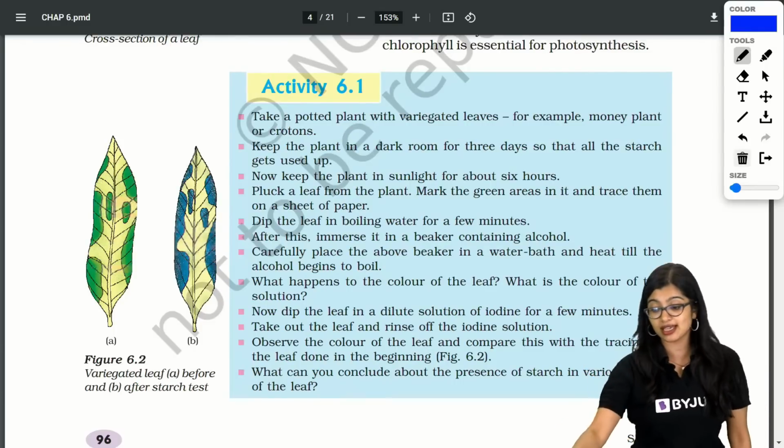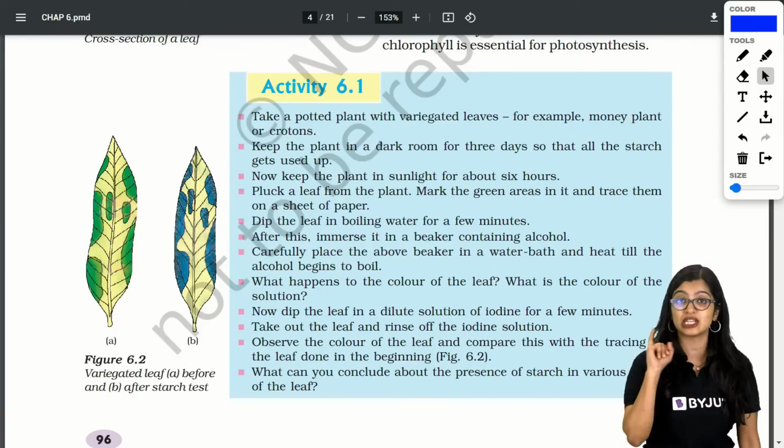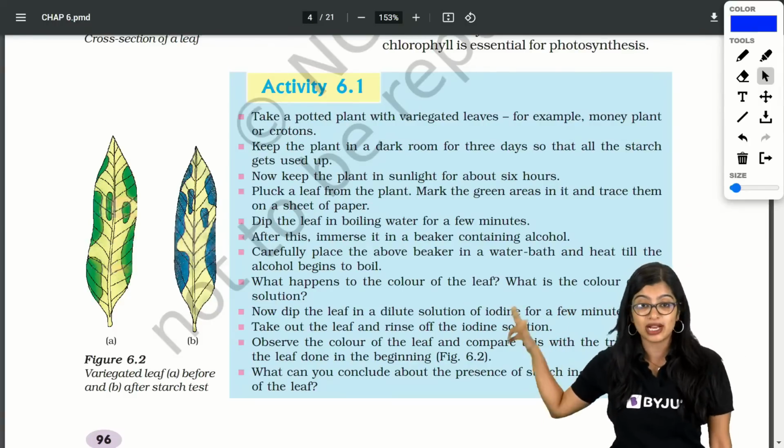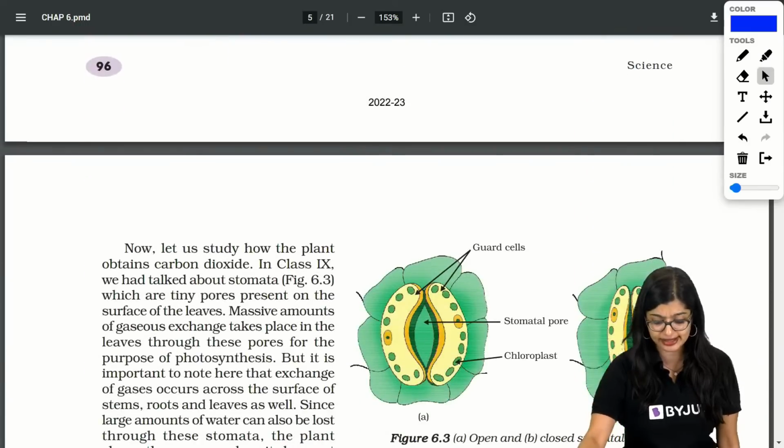Now for those of you who are asking me, ma'am, will activities come? They can come for MCQ. If you have seen your sample paper, practice paper, you will get this, right? So it's important that you go about it, okay? And you understand this.